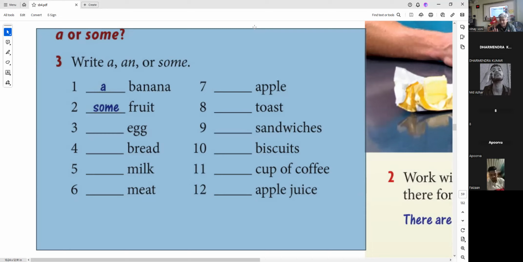But right now, 12 is some apple juice. And the explanation is apple juice is uncountable. You cannot use an apple juice. Some coffee, a cup of coffee, some coffee, some apple juice, a glass of apple juice, some apple juice. I hope you understand, everyone.